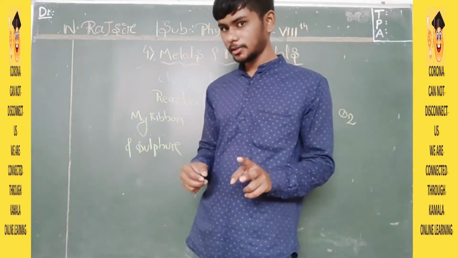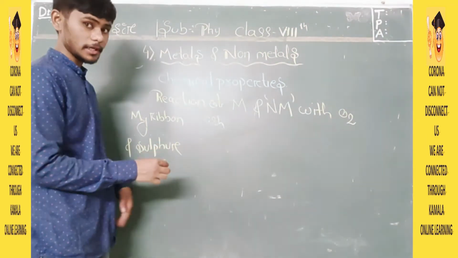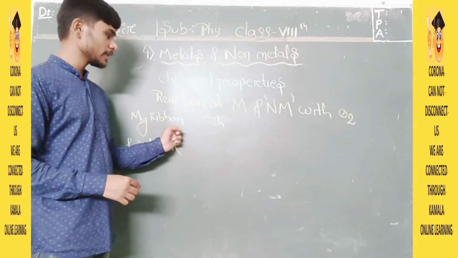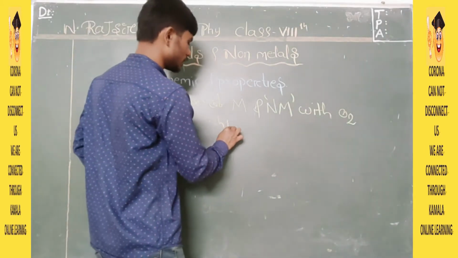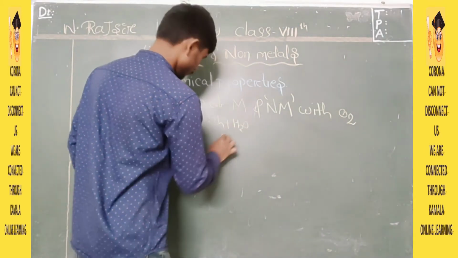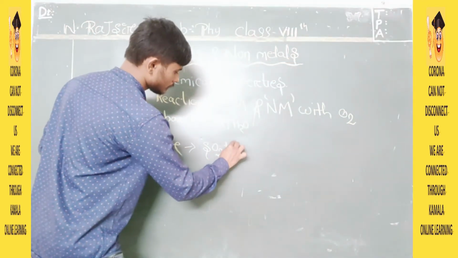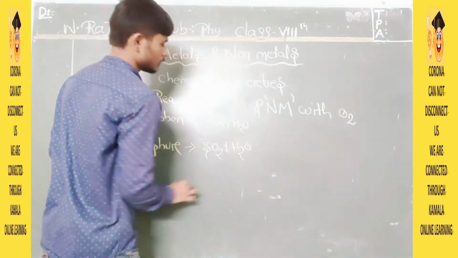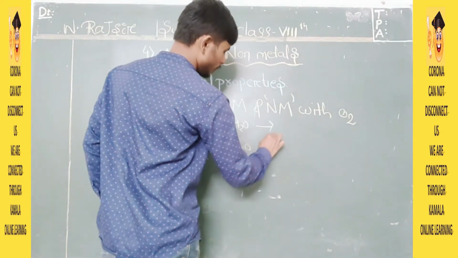Now we have two things. First, we have sulfur's gas along with water. Then we have the magnesium ribbon's ash in solid form, and we will mix water here also. Here after burning, sulfur gas plus water. Here, magnesium oxide plus water. Here, what will we get?